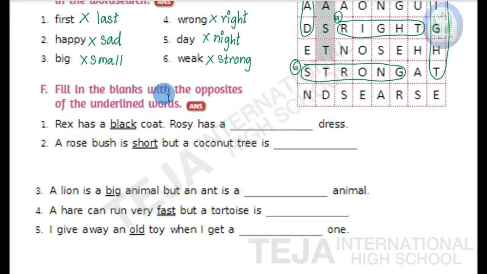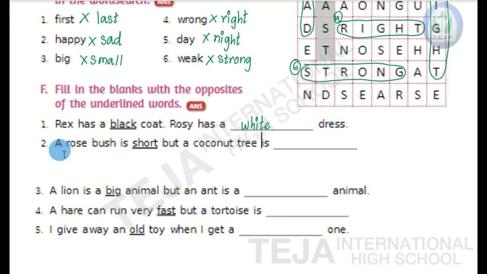Rosie has a dash dress. So here the word underlined is black. So what is the opposite of black? Black, white. So here the answer is W-H-I-T-E. Rex has a black coat. Rosie has a white dress.